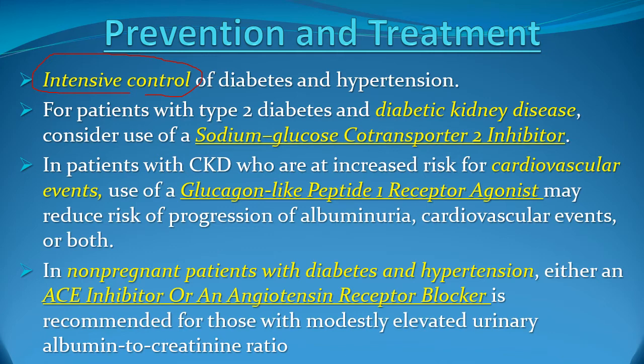Now, for patients who have chronic kidney disease and cardiovascular events, remember, in type 2 diabetes, the problem is not restricted to diabetes, and usually those patients have hypertension and ischemic heart disease. For this subset of patients who have chronic kidney disease and evidence of cardiovascular disease, the proper choice is incretin-based treatment, the glucagon-like peptide receptor agonists. For non-pregnant patients who have a combination of diabetes and hypertension, a logical choice is to use ACE inhibitors or angiotensin receptor blockers.